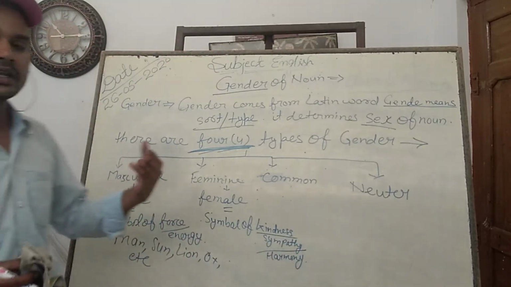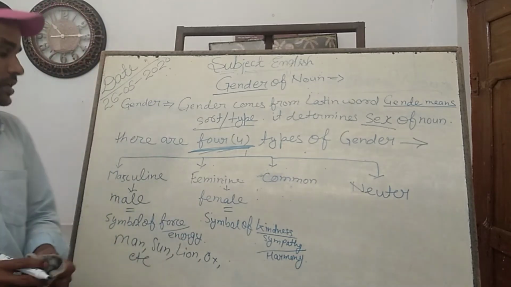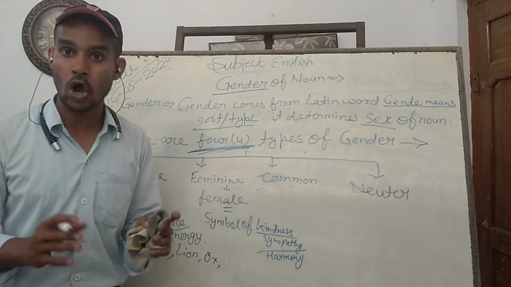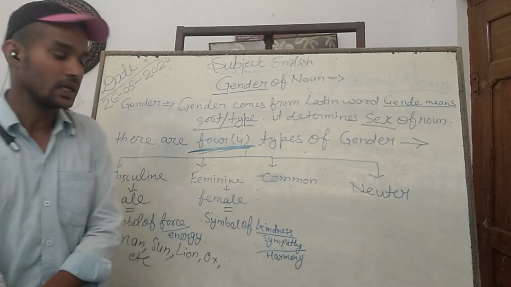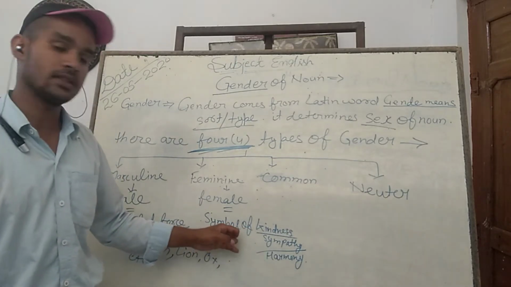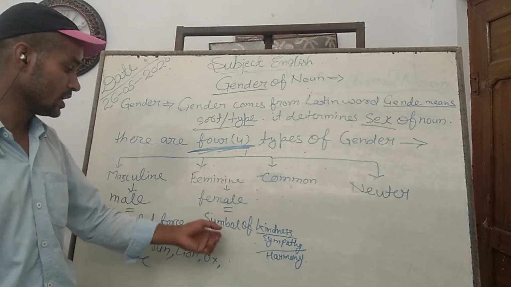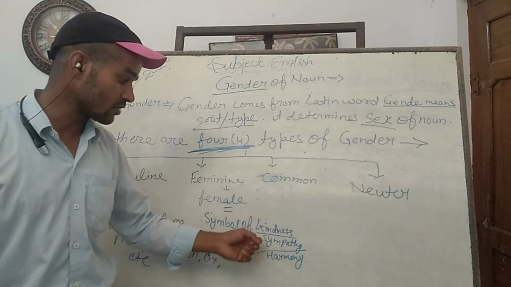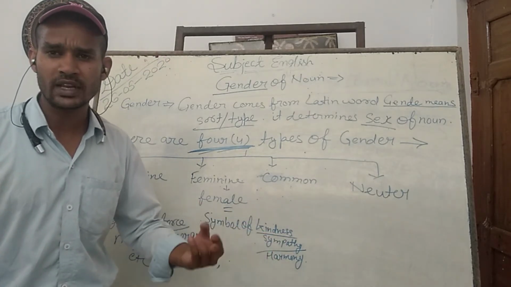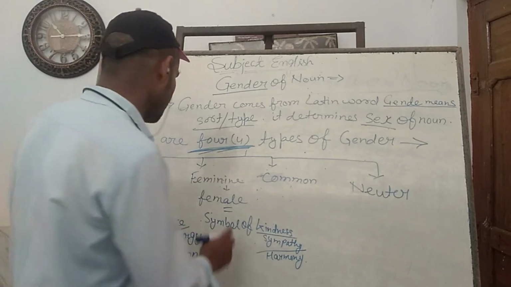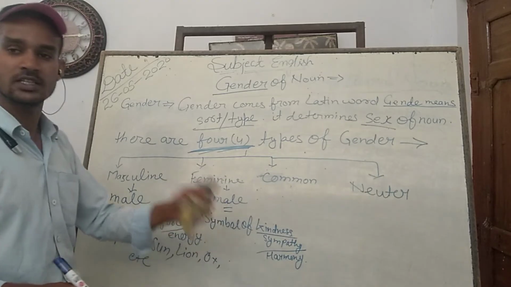When you read any book, or you talk or listen about any noun, and it represents the female race, or the symbol, if it has been personified, then it has been presented so in that communication, lines or poem. The symbol of kindness, sympathy, means daya, sahanubhuti, sadbhavana, softness, then it comes under the definition of feminine gender, that is the female race.